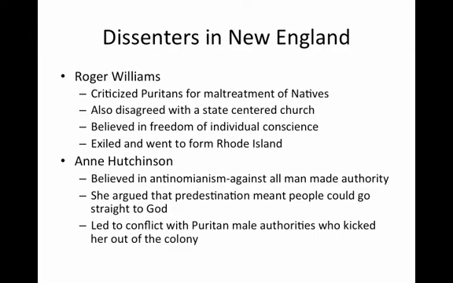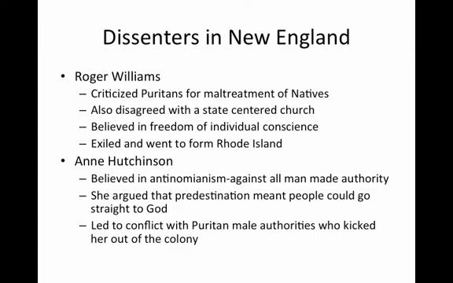Once again, be careful with this. Many people think Anne Hutchinson was a liberal for her time or a feminist for her time. She would argue that she was more Puritan than the Puritans. If it's really true that God saves people and makes them good, then why would we need authority against us?